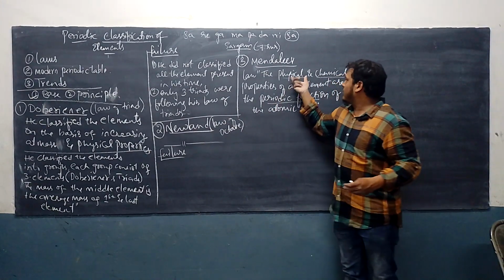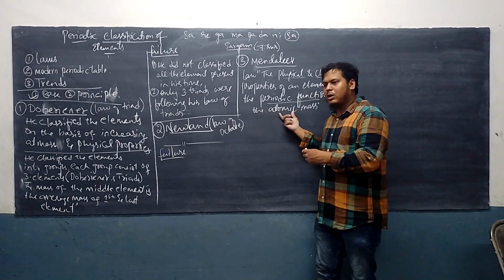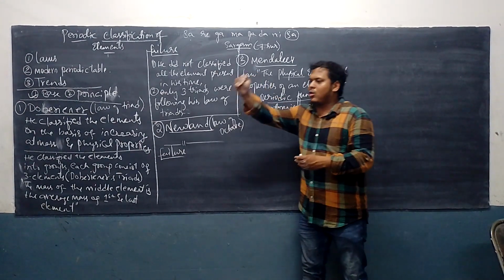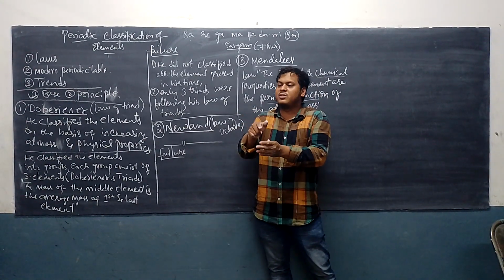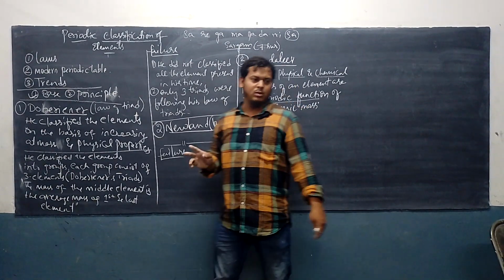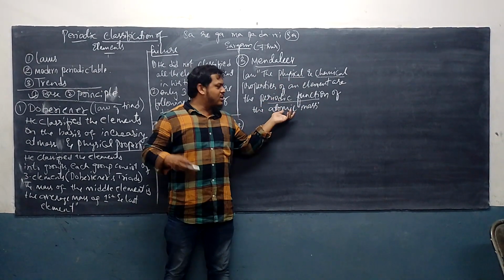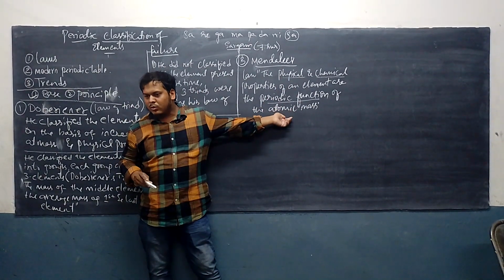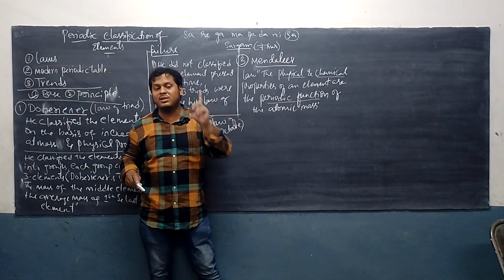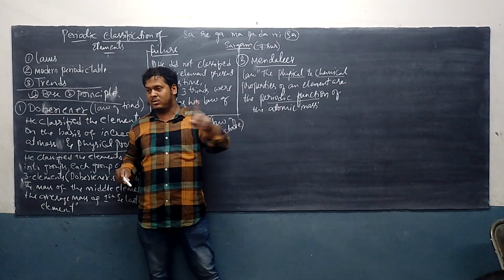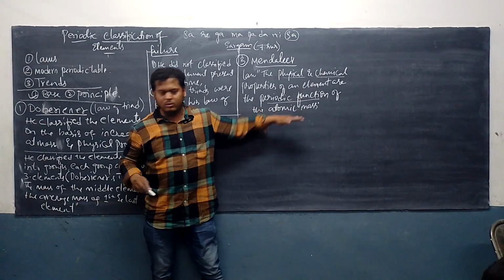So he says that the physical and chemical properties of the element follow the atomic masses. As the atomic mass changes, similarly the chemical and physical properties will also change. In other words, these properties are because of their atomic mass. Understood? The atomic mass decides the properties of the elements. Got it now? Do you have any doubt in this?